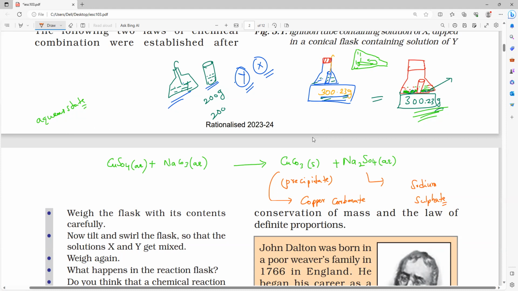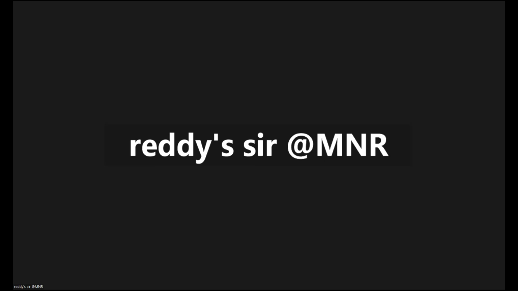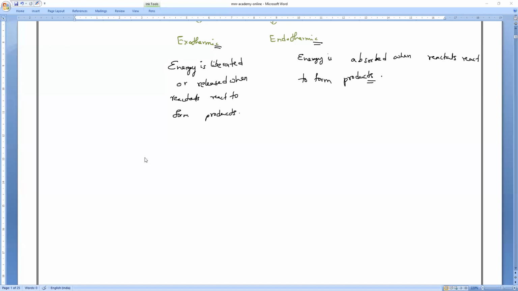Are you clear, everybody? Yes, sir. So this is the first reaction. This one is already balanced, so you don't need to balance it. But if it is not balanced, like you studied in 8th class, you have to study it again in 10th class, how to balance the equation. Next, the second two equations. I'll teach you all three equations. You just learn it, that's all. Learning is the only process which will always make things easy for us.